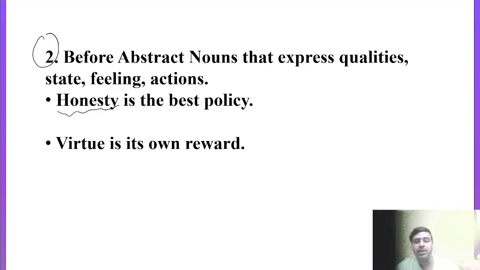Laughter is the best medicine for health, right? We can't say like this, the laughter. Laughter here is what? Abstract noun. And the third example: virtue is its own reward. Virtue means quality basically, so virtue is an abstract noun. We can't put any article, we can't say the virtue is its own reward. That would be absolutely incorrect. Come to the point number three.